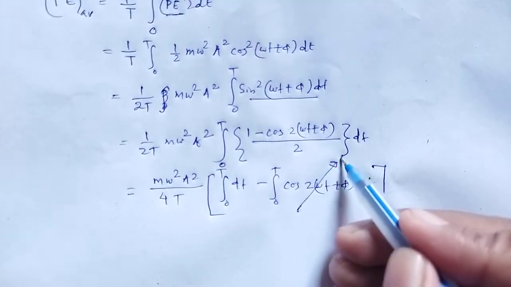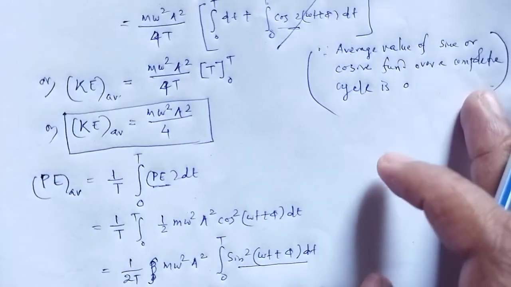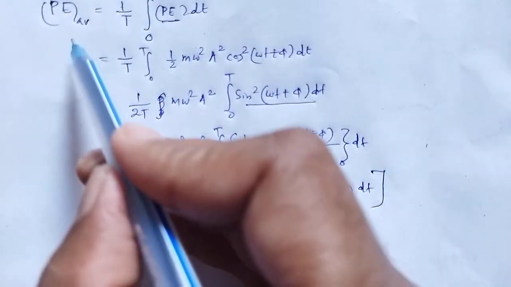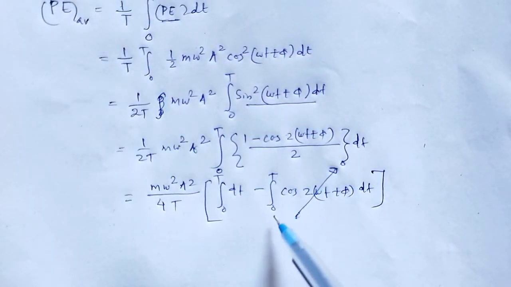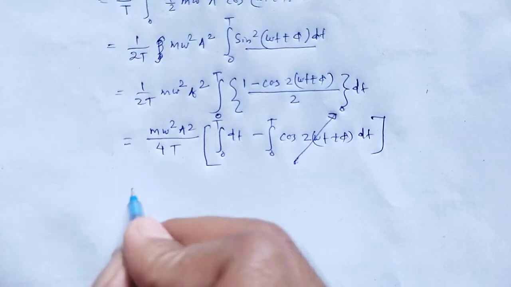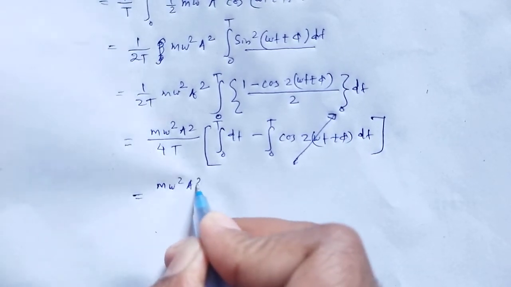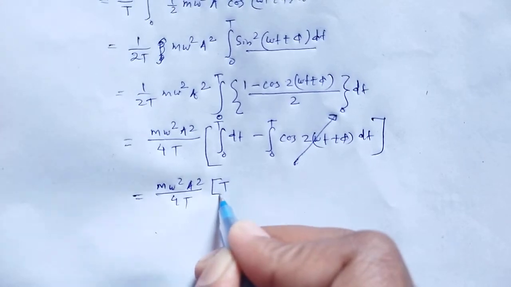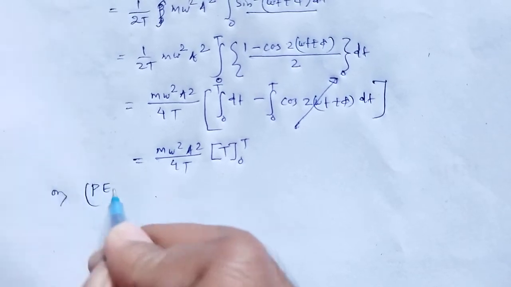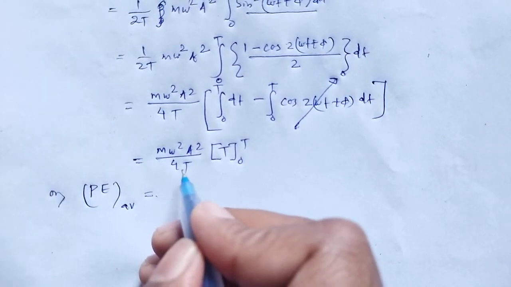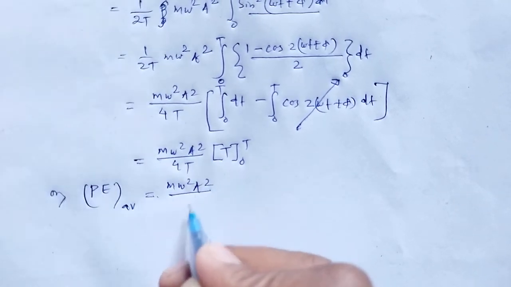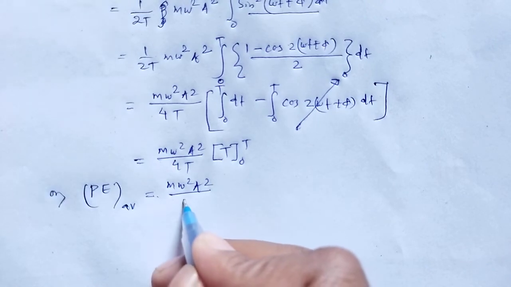Again this term is 0, as we know the average value of sine or cosine function over a complete cycle is 0. Here we study the average value, and limit from 0 to t is a complete cycle, that's why the cos function will be 0. Therefore the average potential energy in simple harmonic oscillator will be m omega square a square divided by 4, t cancelling out.